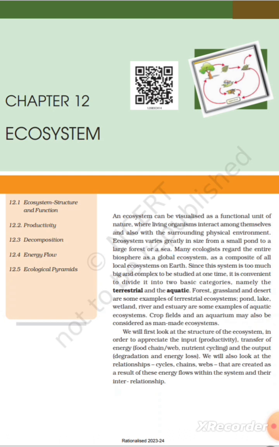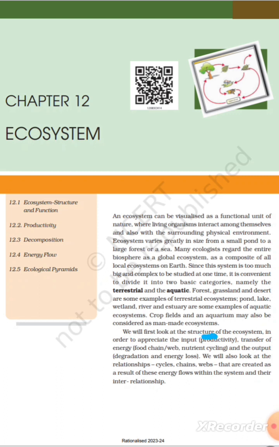Many ecologists regard the entire biosphere as a global ecosystem, a composite of all local ecosystems on earth. Since this system is too big and complex to be studied at one time, it is convenient to divide it into two basic categories, namely the terrestrial and aquatic. Forest, grassland, and deserts are some examples of terrestrial ecosystem. Pond, lake, wetland, river, and estuary are some examples of aquatic ecosystem. A crop field and an aquarium may also be considered man-made ecosystems.